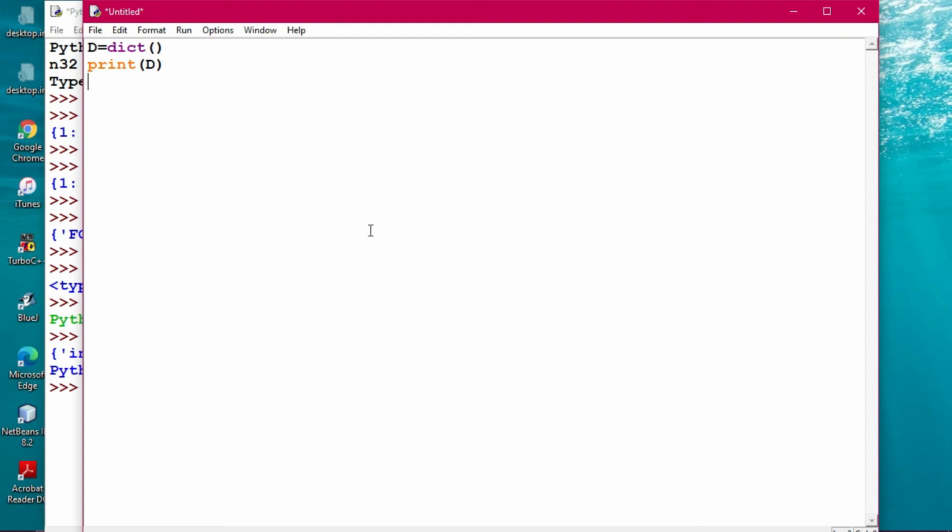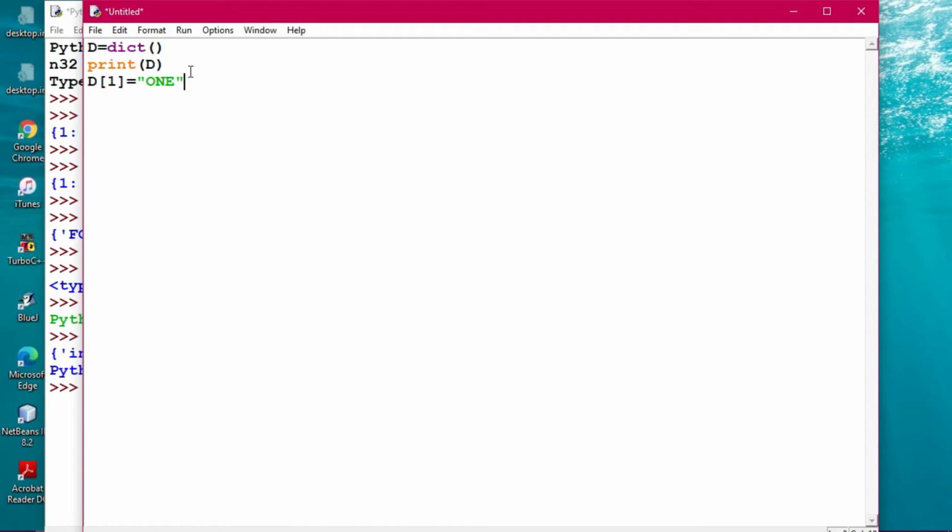Now you see that a dictionary is mutable. This particular point we will demonstrate by using this program. Now we are adding the items one by one. So here it is d1, and there will be some value, that is I'm taking 1.